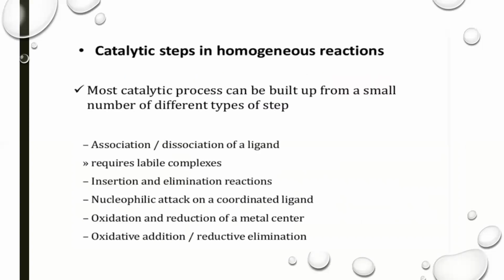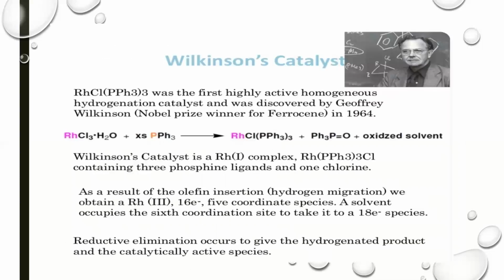Catalytic steps in homogeneous reactions: most catalytic processes can be built up from a small number of different types of steps. These are the steps: association and dissociation of the ligand, which requires a labile complex, insertion and elimination reactions, nucleophilic attack on a coordinated ligand, oxidation and reduction of a metal center, and then oxidative addition and reductive elimination.